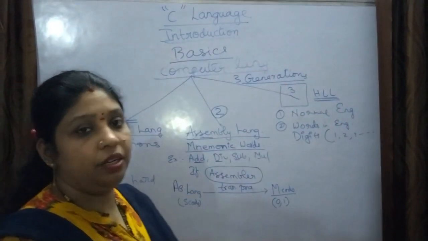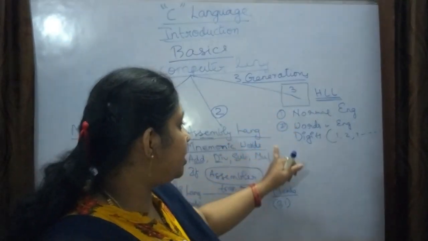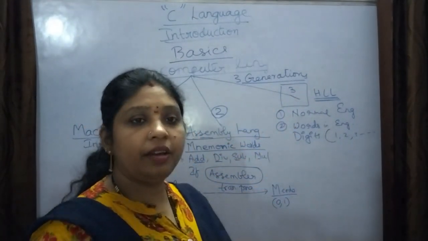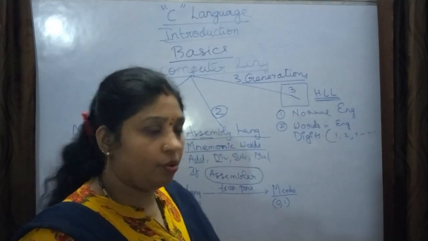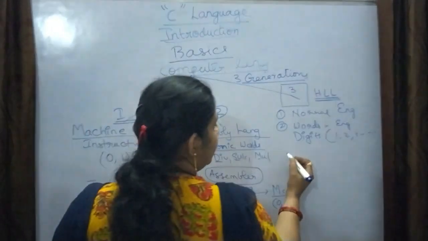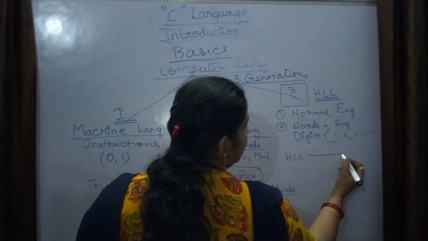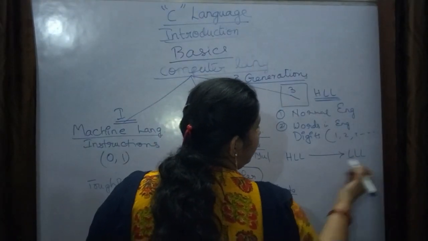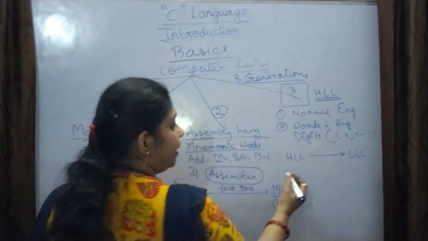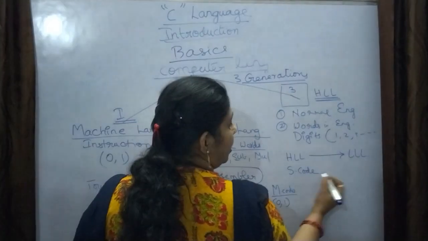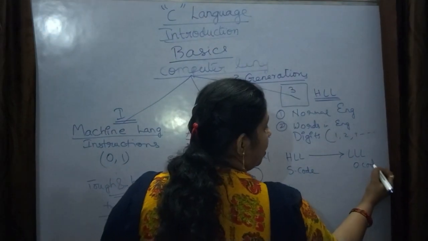Now in the third generation, what is happening? They are writing the programs in English. Will the computer understand? No. So this high level language should be converted to low level language. Now you know what is low level language and what is high level language. High level language will be in the source code and low level language will be in the object code.